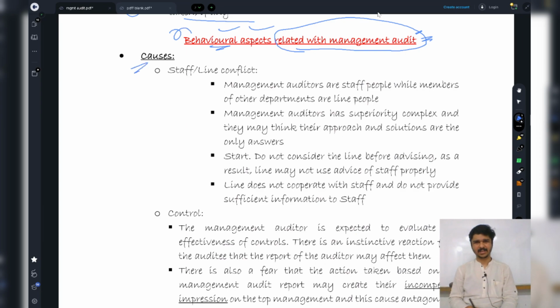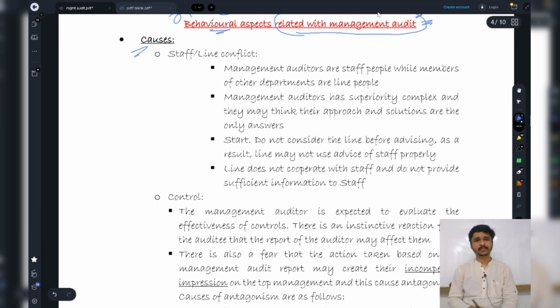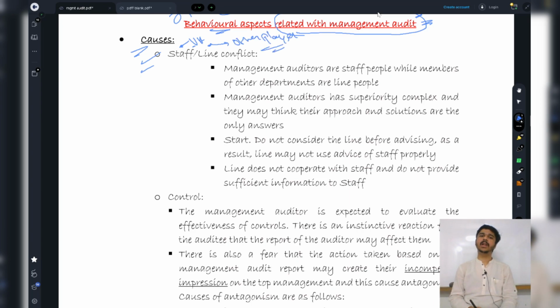So what are the causes? The first cause is staff line conflict. I told you staff and line. Staff means Mr. Virat Kohli and line means other players who are lined up below him. So when I went to the other players, they told us that Mr. Virat Kohli is very abusive with us. He is not giving the instructions in a good way. And when I went to Mr. Virat Kohli, he says that those players are basically very lazy. They don't listen unless I use slang words with them.